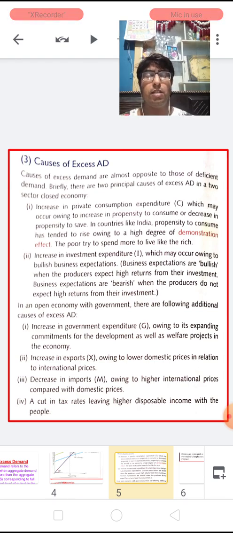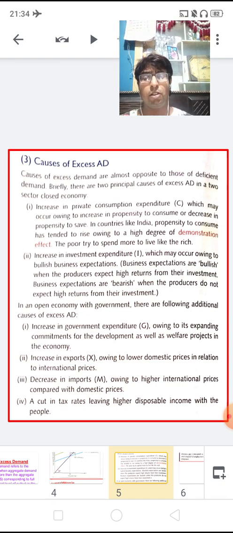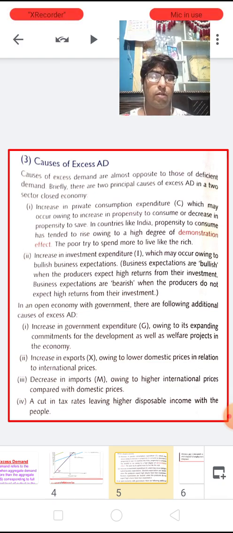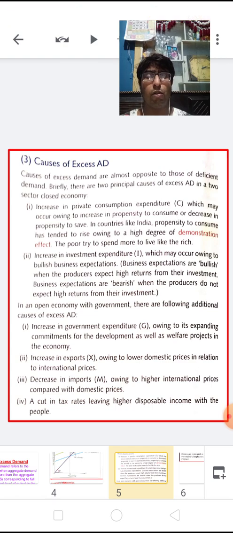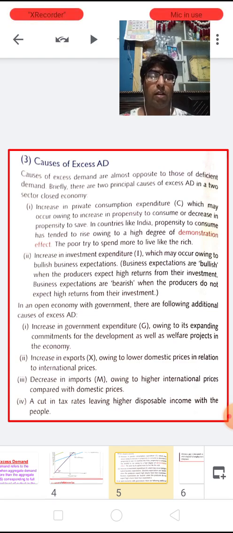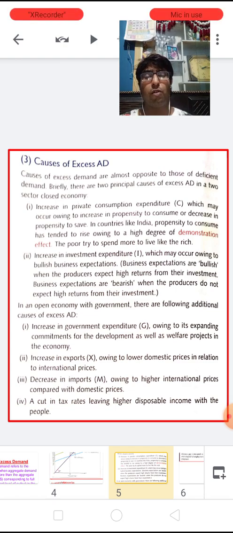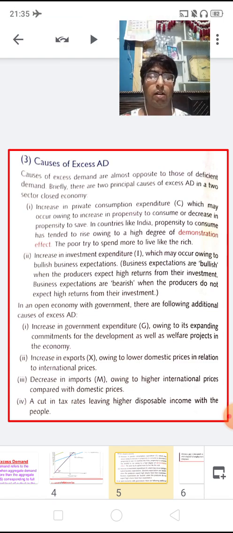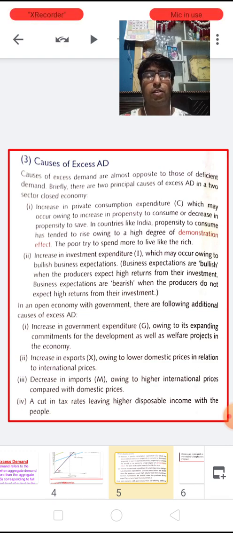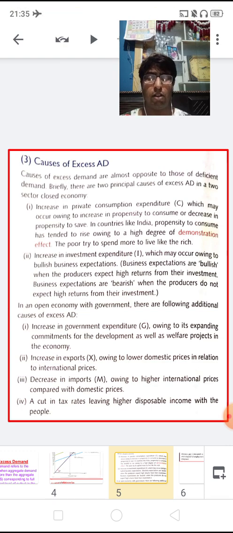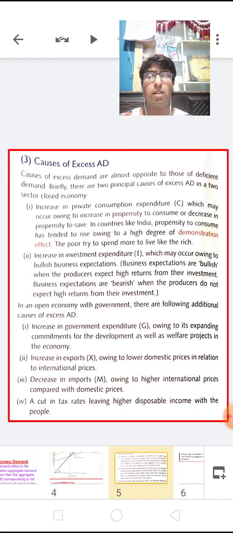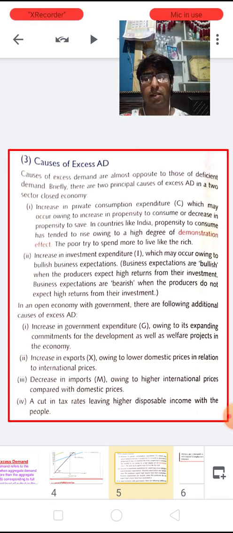it means there is an increase in the private consumption expenditure, which may occur owing to an increase in propensity to consume or a decrease in propensity to save. So, children, in countries like India, propensity to consume has tended to rise owing to a high degree of demonstration effect, and the poor try to spend more to live like the rich. This is the first cause of excess demand.